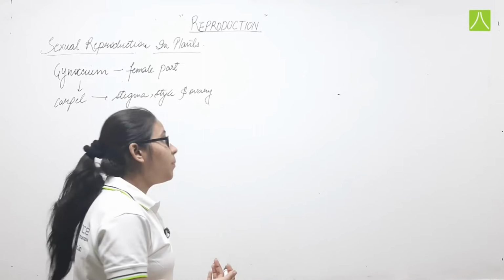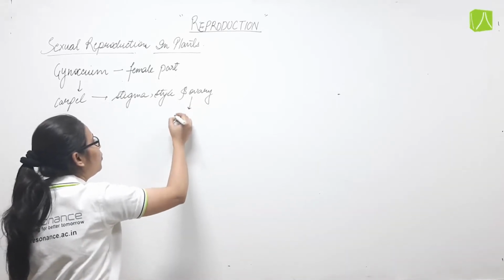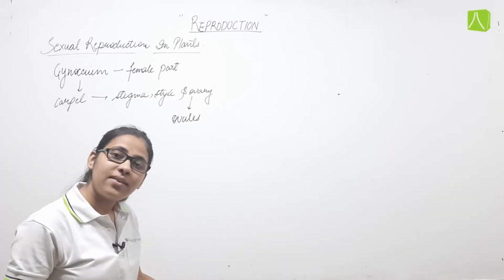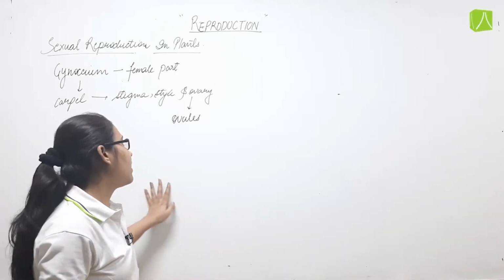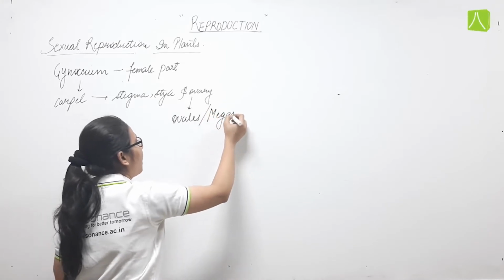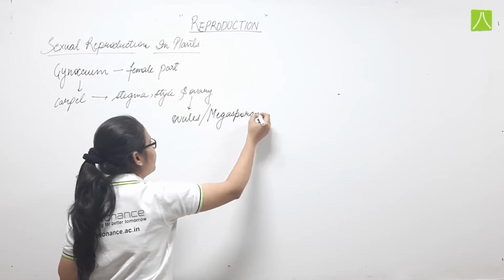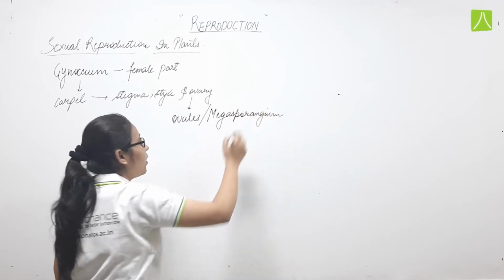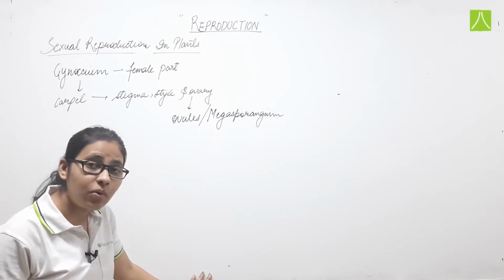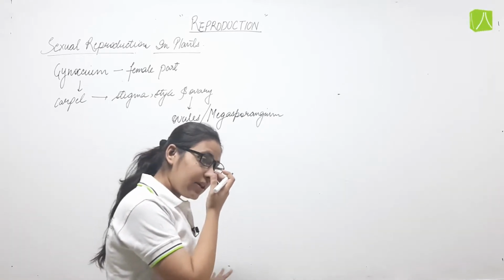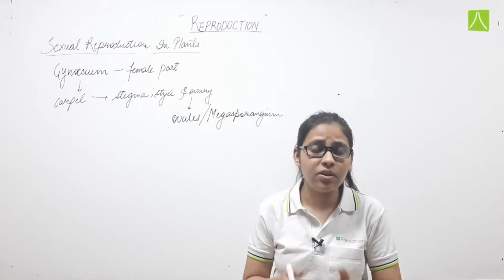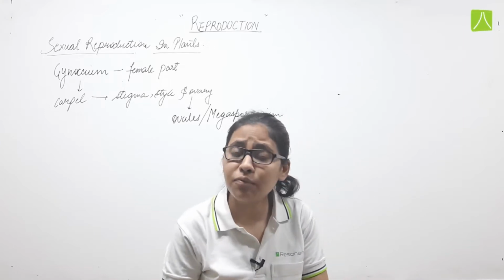Ovary is the basal swollen part which contains ovules in it. One to many ovules are present in the ovary itself. Now ovule is also known as megasporangium. What is megasporangium? It is a place where megaspores will form. Megaspores are the cells which give rise to the female gamete, which are responsible for the formation of female gamete.